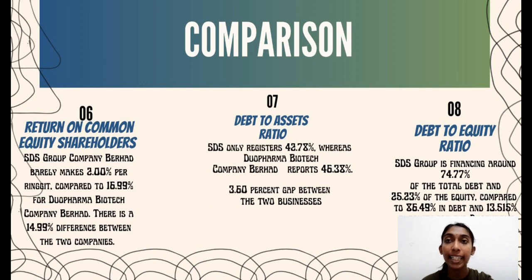Dua Pharma is financing 86.49% on debt and 13.51% on equity. The disparity between the two companies is 11.72%. It indicates that Dua Pharma has a higher level of debt than STS.